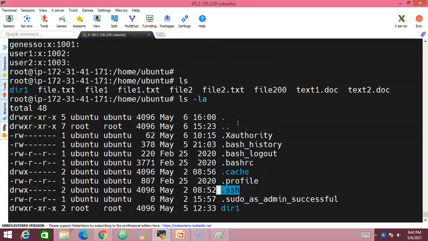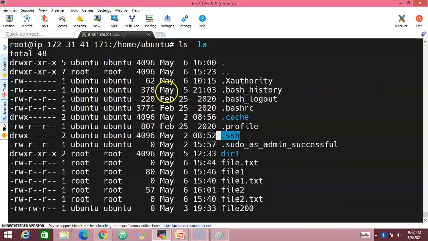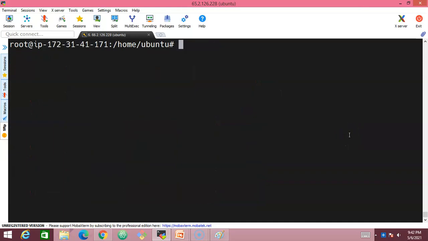I'll try to give a keyword and we'll try to understand in which files the keyword is available. So grep -i and I'll give the option as R. Hyphen i stands for ignoring the case sensitivity, and hyphen R stands for recursively searching all files in the specified directory. So I'm trying to search for Sagar. This is the keyword I'm trying to search. Space, and give the directory name.